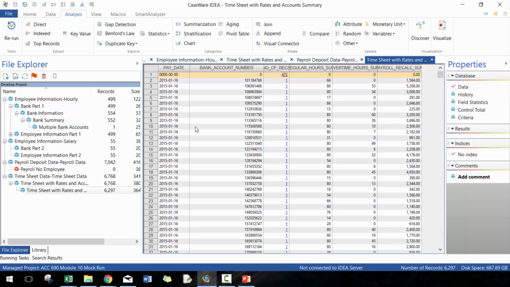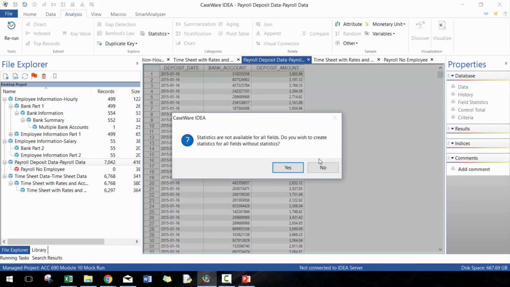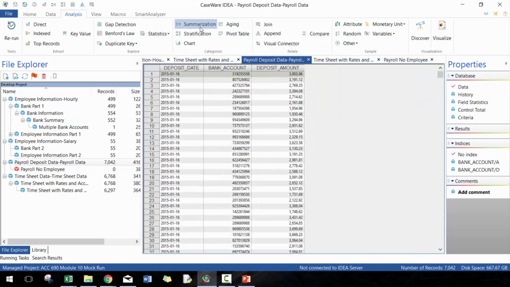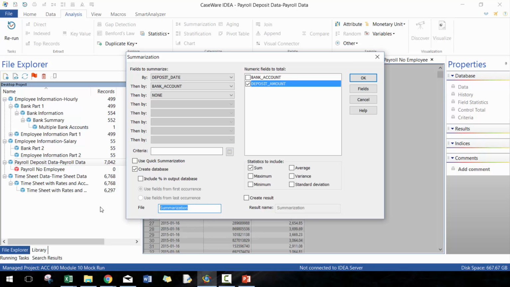Perfect. Next thing I'm gonna do is the same thing on this payroll deposit data, just in case there are some fields that are duplicated. So here I'm gonna use deposit date, the bank account, and deposit amount. I'm gonna call this payroll summarized.